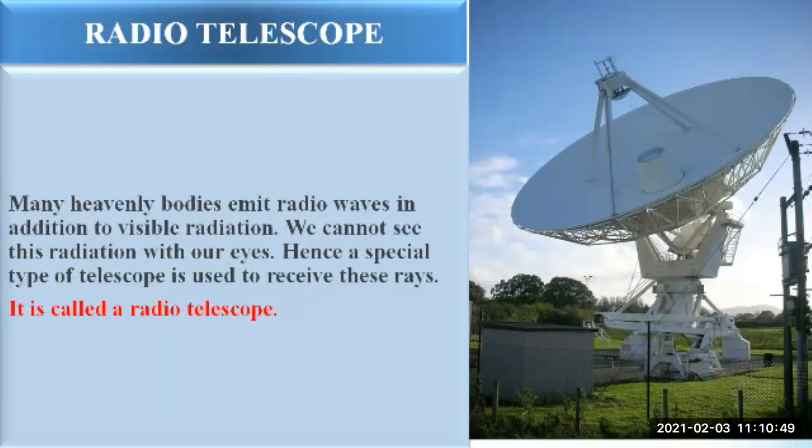Whatever information is collected by the receiver is passed on to the computer, where it is analyzed, and a proper image of that source is constructed. So this is about the radio telescope.